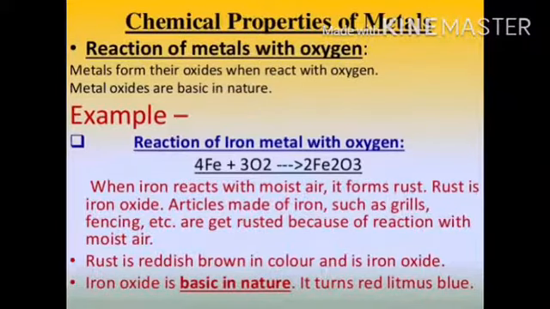When iron reacts with moist air, it forms rust. Rust is iron oxide. Articles made of iron such as grills, fences, etc. get rusted because of the reaction with moist air. Rust is reddish brown in color and is iron oxide. Iron oxide is basic in nature. It turns red litmus paper blue.